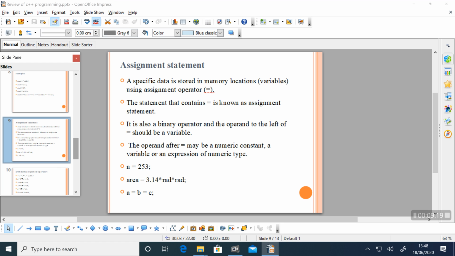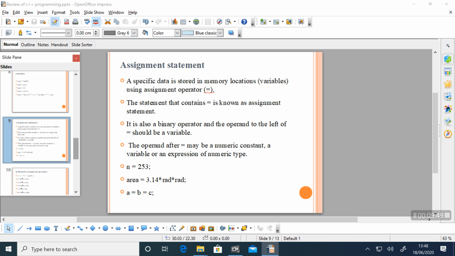So we are specifying the statements in detail. There are mainly four categories of statements. Which are the four categories? Declaration statement, by which we are declaring a variable. Input statement, by which we are inputting a value to the program. Output statement, which gives the output of the program or the task. And the next is the assignment statement, the statement which contains an assignment operator.